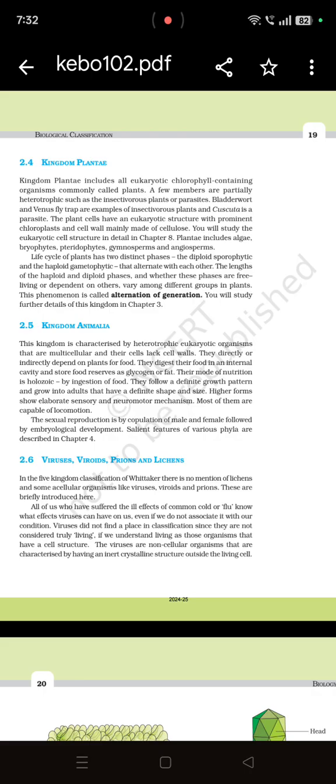Sexual reproduction, like in humans, it is done by fusion of male and female gametes. Asexual reproduction is not seen in higher organisms, and all humans, animals are found in this kingdom. So that's all with R.H. Whitaker 5 kingdom classification concept.